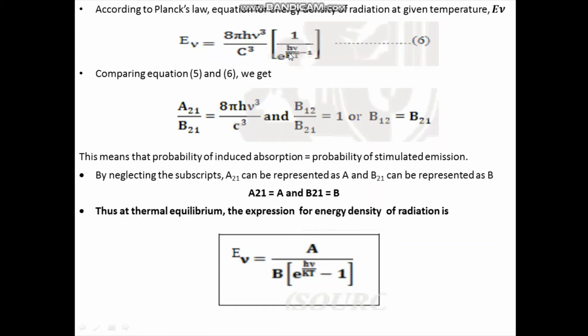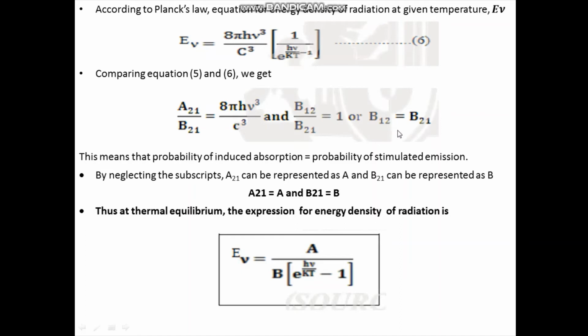And in equation 6, exponential h nu by kT is there, so you can make it 1 into exponential h nu by kT. So in equation 5, B12 by B21 is equal to 1. So I can write B12 is equal to B21.